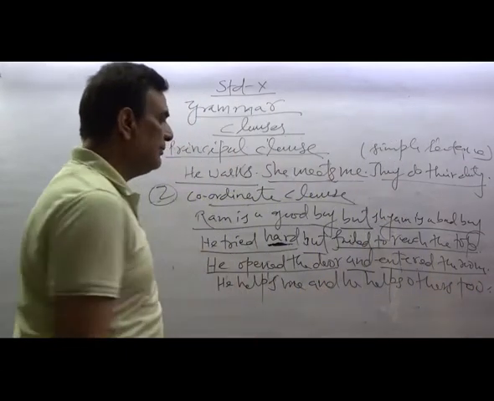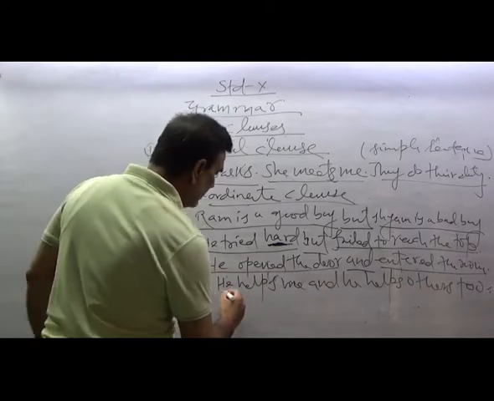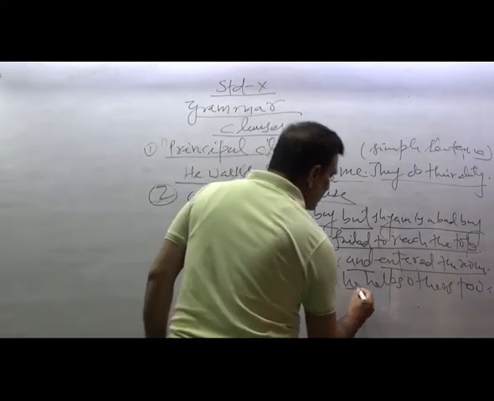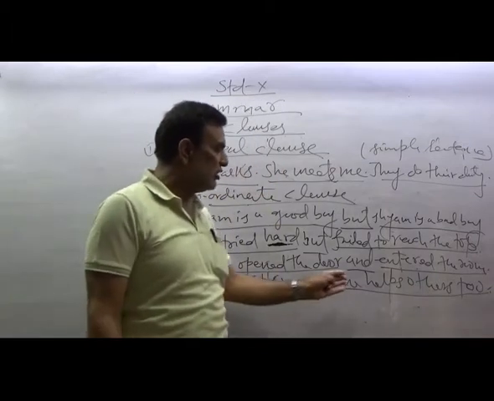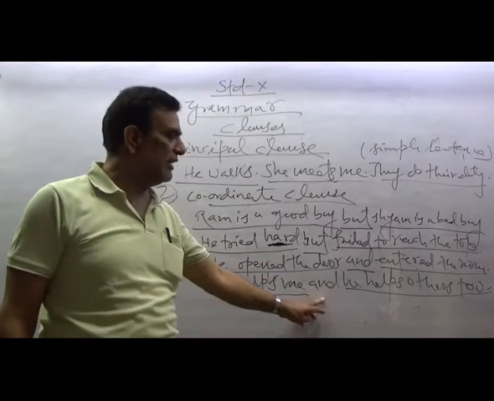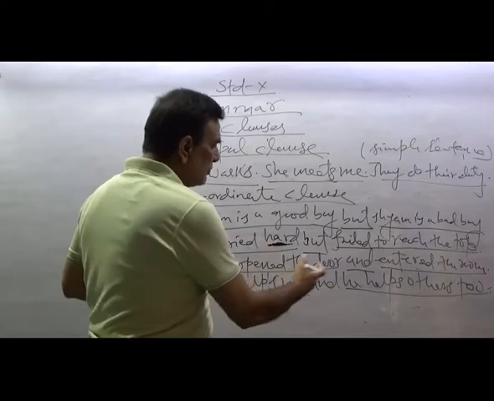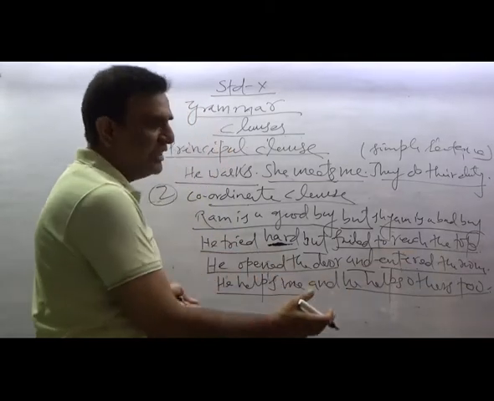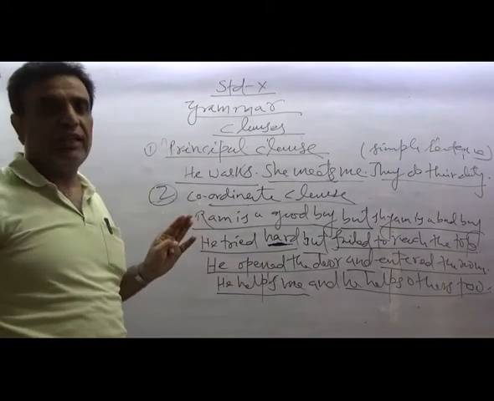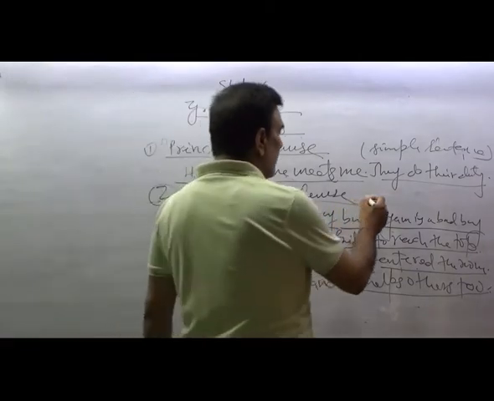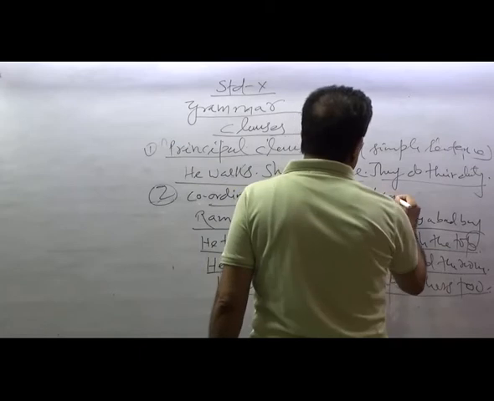He helps me and he helps others too. Two clauses here also, connected by a conjunction, and they have separate complete sense, balancing each other, not depending on each other. This is a coordinate clause. And this is why this sentence is called a compound sentence.